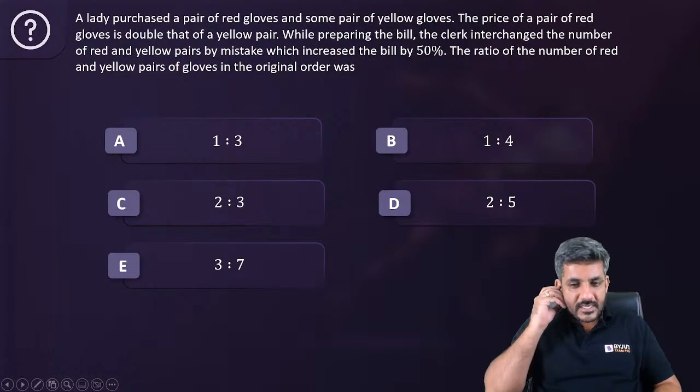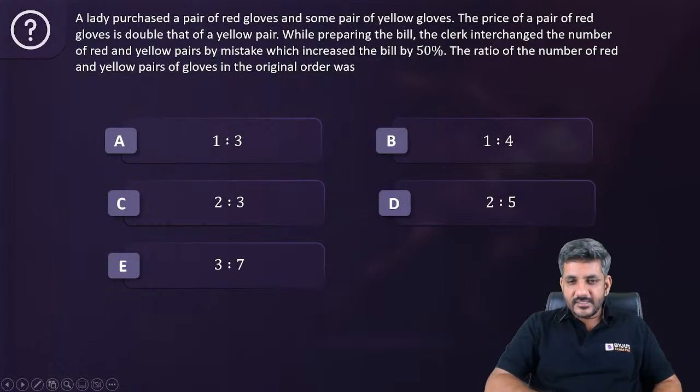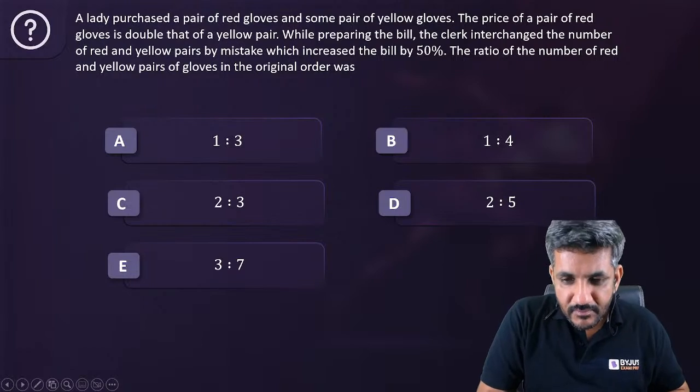Ayushi has given the first answer as B. Very good, Ayushi. Naman has given the next answer as C. Good, Naman. So we have got two answers from Ayushi and Naman.